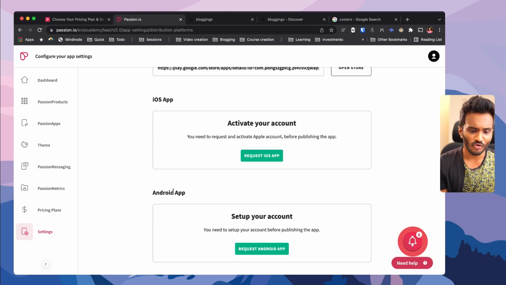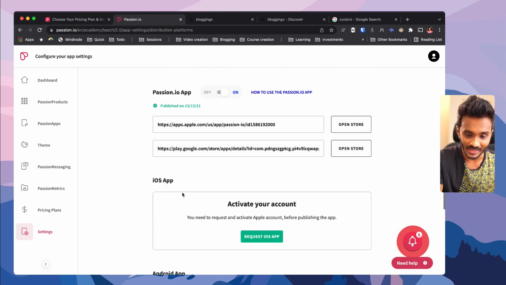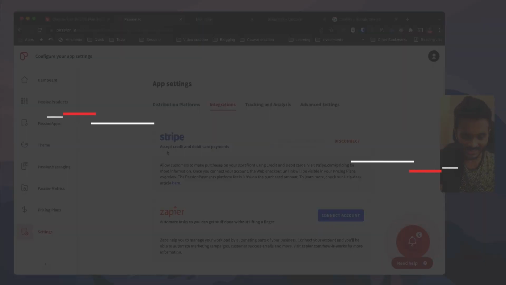So there are 3 steps involved here, right? You need to sign up for developer accounts with Apple and Google, and then you need to submit the app and wait for the approval process, and then your app will be live. Right? And you have various integrations.